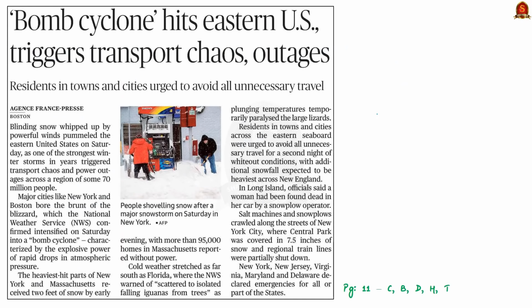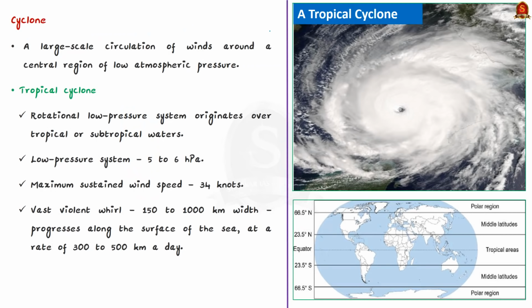See, this news article mentions that a bomb cyclone hit eastern USA. So in this discussion, let us see what is it. See, basically, when we say cyclone, it means a large-scale circulation of winds. This circulation is around a central region of low atmospheric pressure.